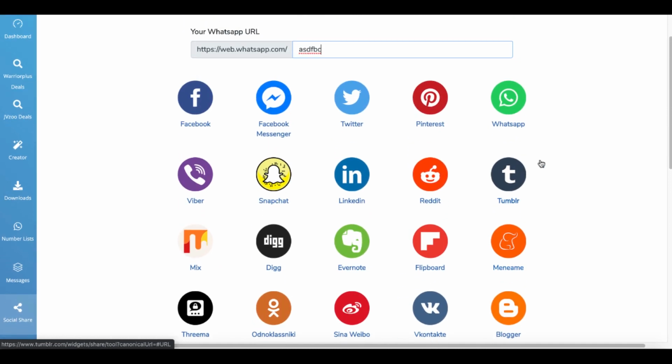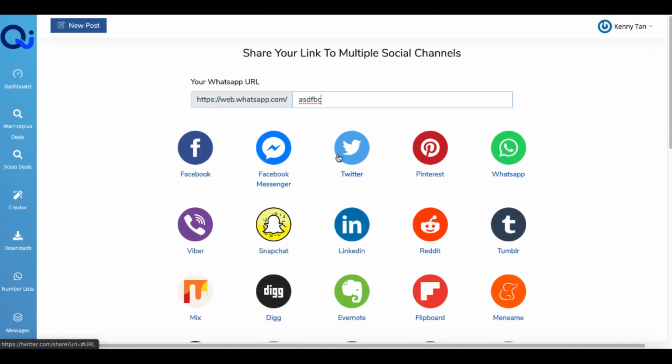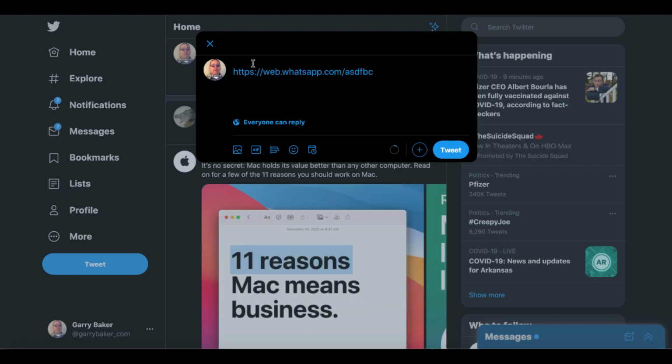Scroll back up to the top. Twitter. Do you have a following on Twitter? Do you have a following on Facebook? Do you know how to share a URL on Twitter? Do you know how to share a URL on Facebook? Most likely, I'm going to guess the answer is yes. So what does Qishio do? It allows you to click on this Twitter button. It loads up your Twitter account and it shares this URL, which would be your WhatsApp URL.